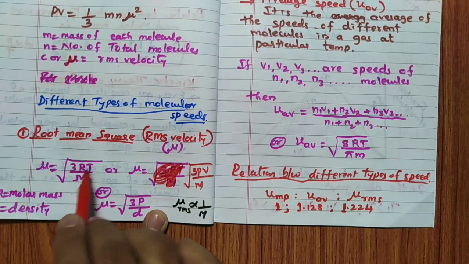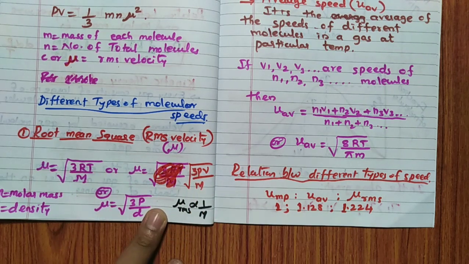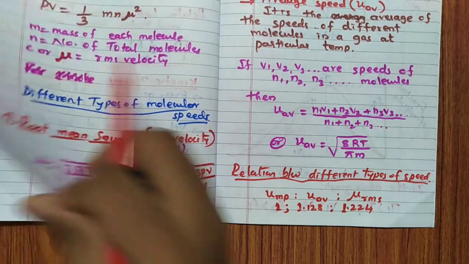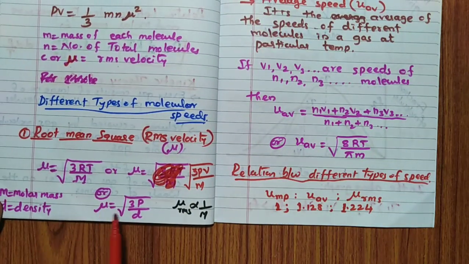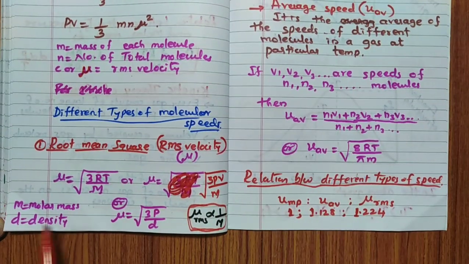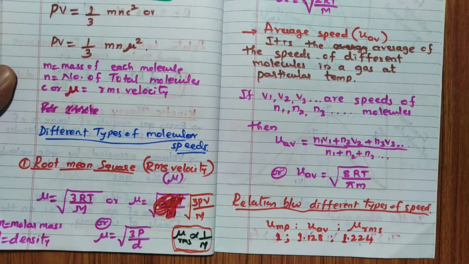Because PV is equal to nRT, I can write RT as PV, so root of 3PV divided by M. Or it also can be written as, if you substitute the density formula D equal to PM divided by RT here, then you will get mu is equal to root of 3P divided by D. But you remember this: RMS velocity is inversely proportional to molecular mass. M is molar mass, D is density here. So remember this formula, mu is equal to root of 3RT divided by M.